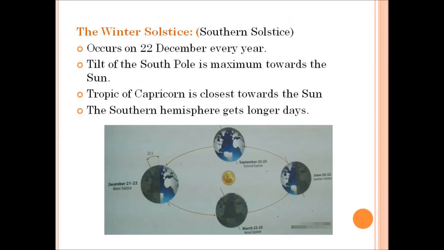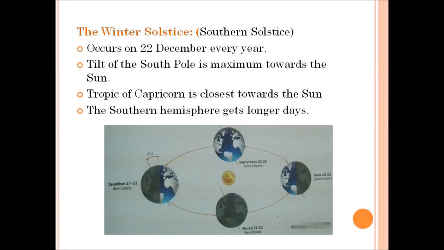The winter solstice. The winter solstice is also known as the southern solstice. This winter solstice occurs on 22nd December every year. The tilt of the South Pole is maximum towards the sun. And we studied that during the summer solstice, the tilt of the North Pole is maximum towards the sun, and during this winter solstice, the tilt of the South Pole is maximum towards the sun.